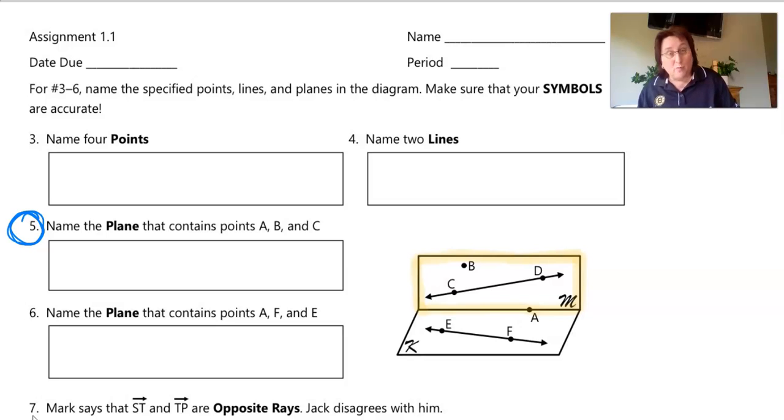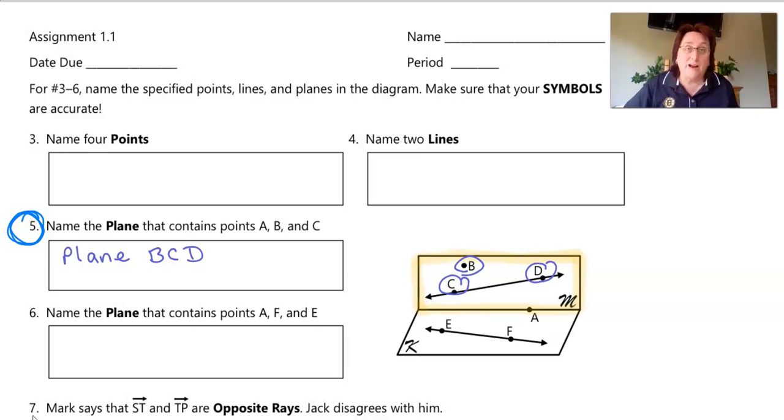One other way that I can name this plane is by 3 points that are not on the same line. So if I look at that, I've got points B and C and D that are not on the same line. Oh, so I could say plane BCD. That's one way that I could name it.